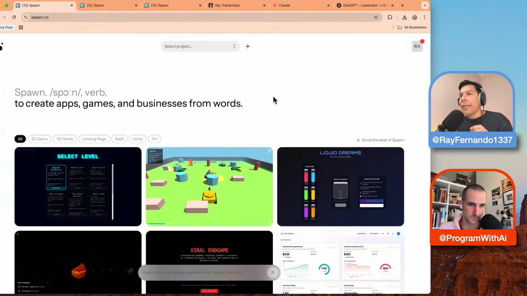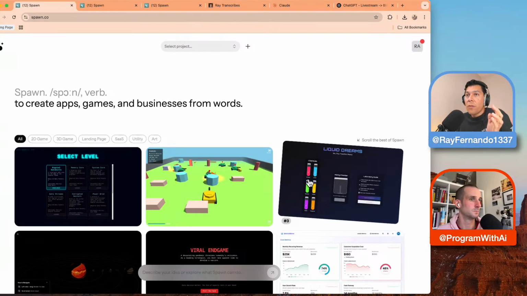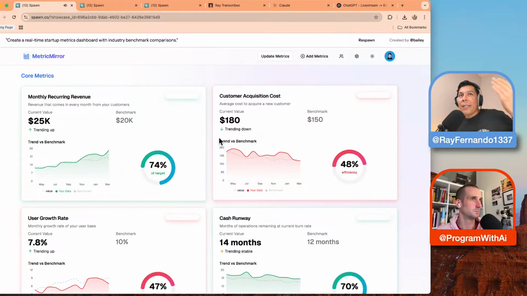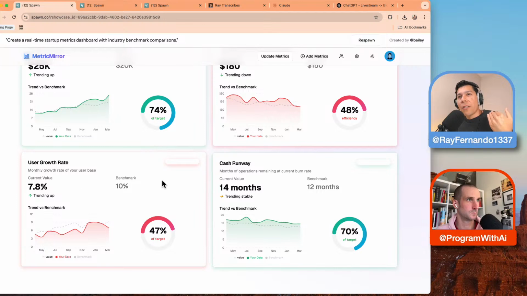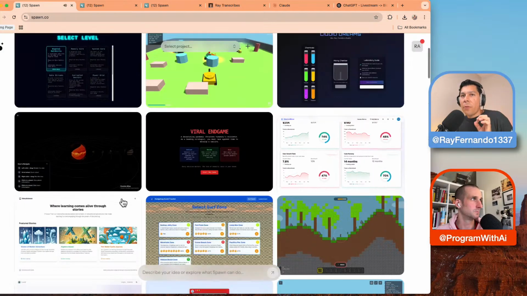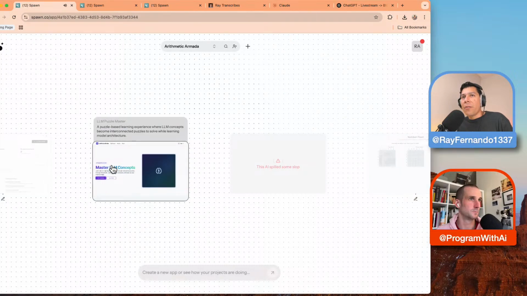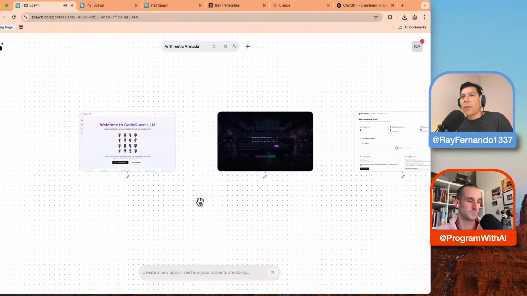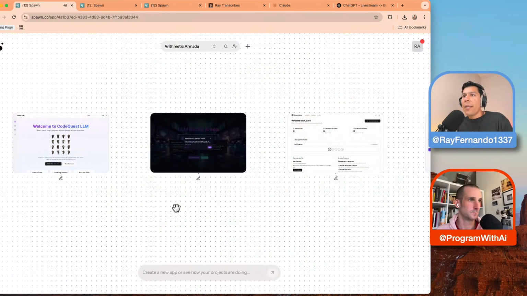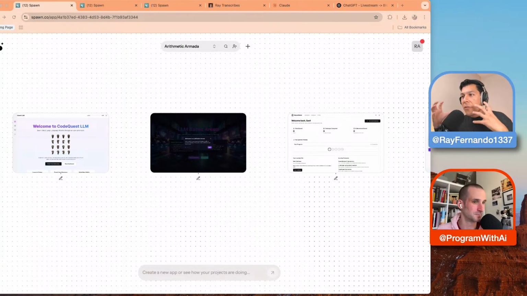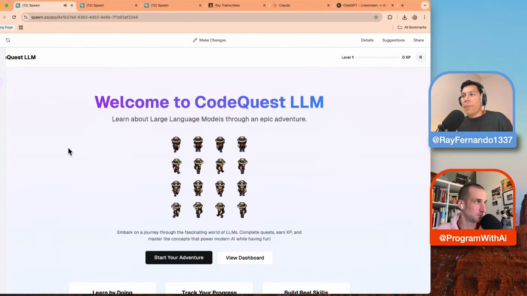For those who are just joining in, we're playing around with this thing called Spawn. It's a new way to create apps and games. All you have to do is give it a description saying, I want this type of thing. So I want to track my meals, or track some specific metrics for my growth rate, or create a dashboard to do this. What Spawn does is take your project and create four different types of creations from it. For me, I said, I want to learn about large language models, and I want to make a game that makes it a little more interesting to do this. And this is the app that it makes.